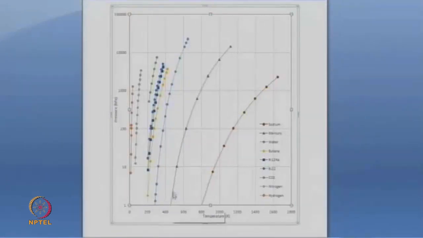But you can see that here now the temperatures have gone very high before we can even start thinking of mercury becoming a saturated liquid. So for instance, at 100 kilopascal, which is here, the saturation temperature of mercury is about 600 something Kelvin. It's a fairly high temperature before mercury will begin to boil.